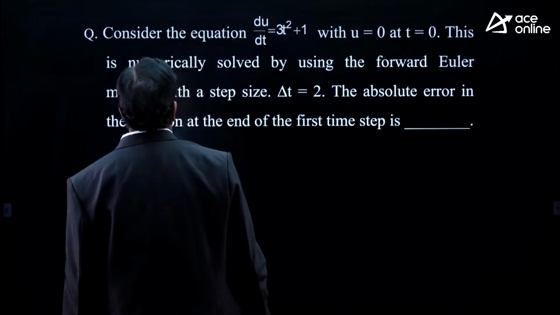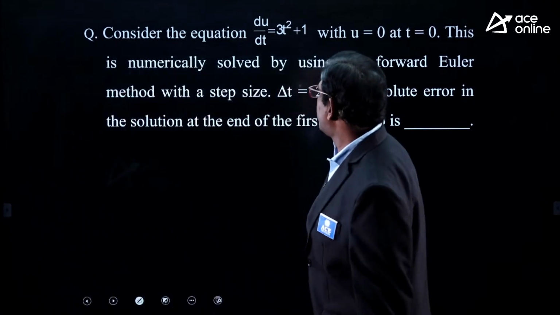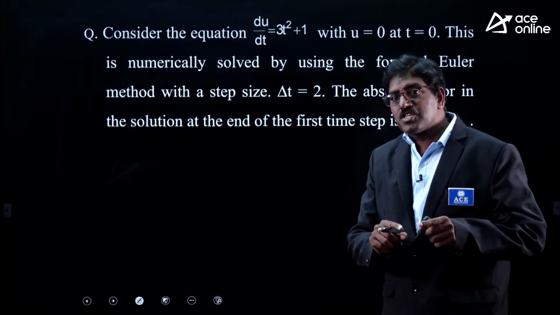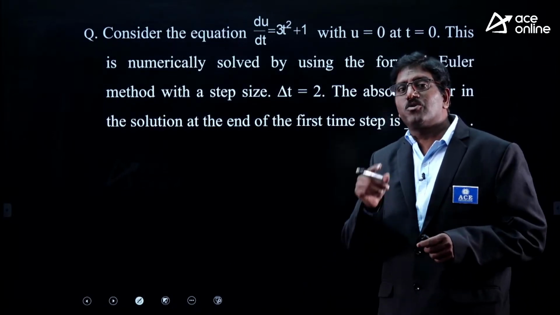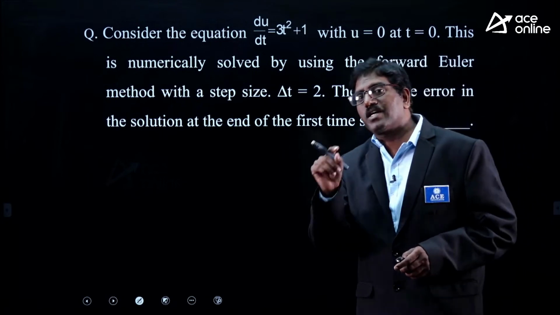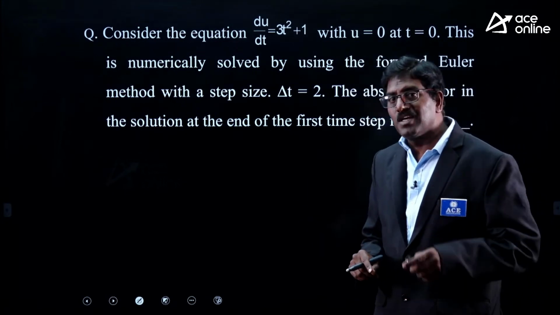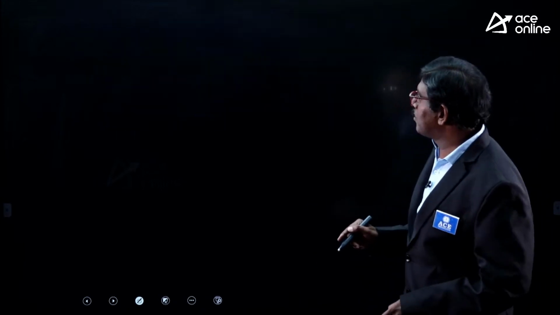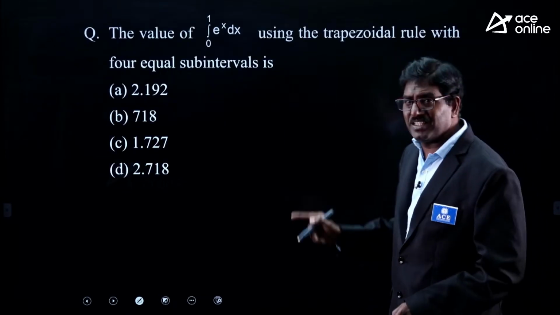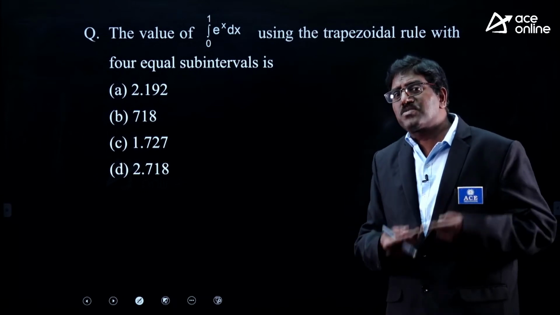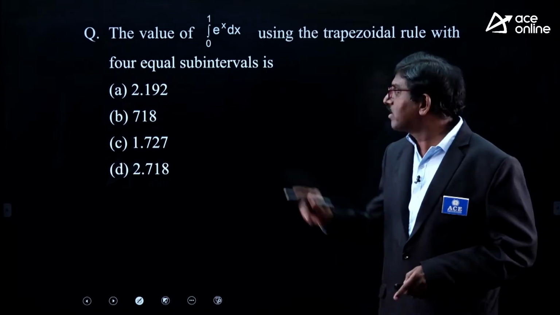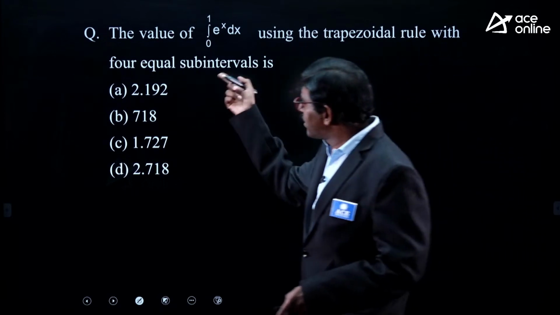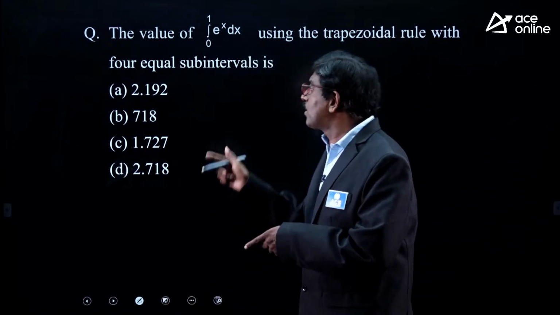Say this. Consider the equation du by dt is equal to 3t square plus 1. First, Newton-Raphson method means numerical solutions of algebraic and transcendental problems. Next, integration related problems. The integration related model means how to apply Simpson's and trapezoidal rule. Simpson's rule given. Now, how to apply Simpson's rule given? Next, trapezoidal rule. Same model, but we are applying trapezoidal rule.